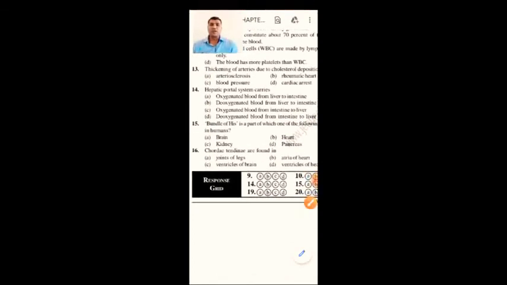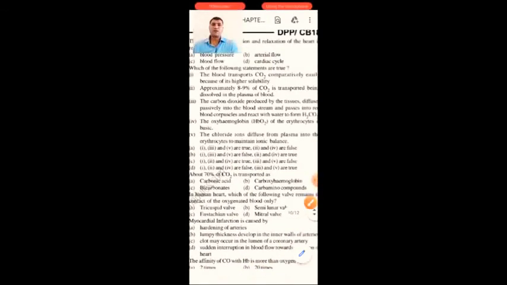Chordae tendineae are found in the ventricles of the heart, which regulate the heartbeat. So option D, that is ventricles of the heart.